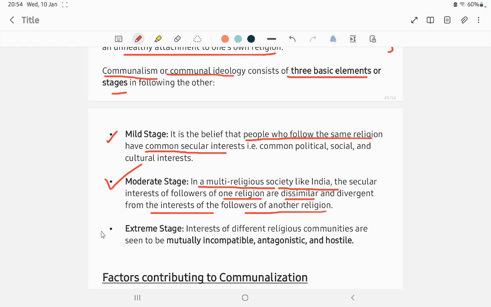Next, the extreme stage. In this case, communalism takes a violent form. That is, the interests of different religious communities are seen to be mutually incompatible, antagonistic and hostile.